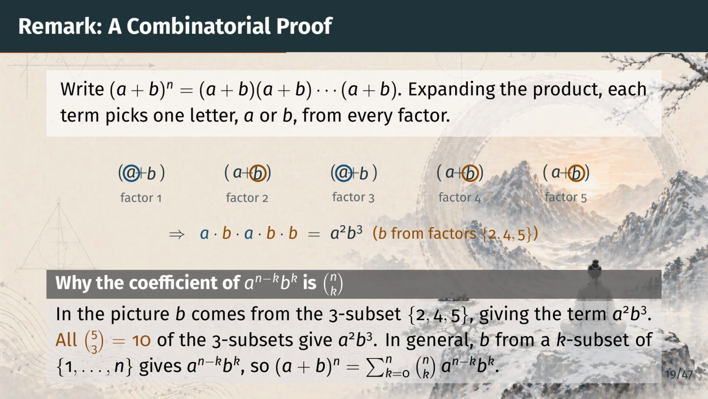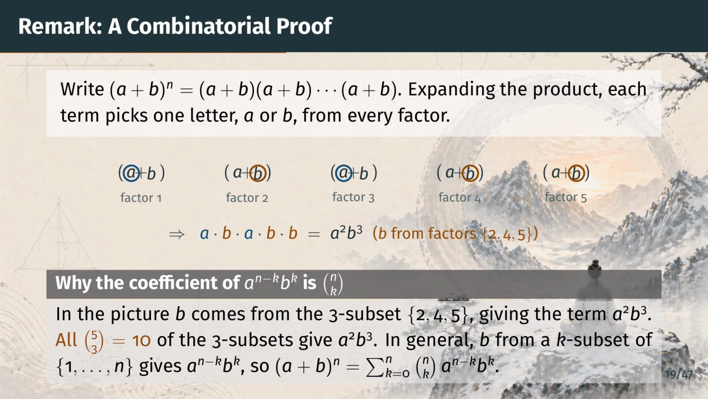For one term, the chosen letter in each factor is circled, a from factors 1 and 3 in blue, and b from factors 2, 4, and 5 in amber. Multiplying the circled letters gives a squared times b cubed. The letter b was taken from the factor set containing 2, 4, and 5. Here's the punchline. A term equals a squared times b cubed exactly when b is chosen from 3 of the 5 factors, that is, from a 3-element subset of 1 through 5. There are 5 choose 3, or 10, such subsets, so that is the coefficient of a squared times b cubed.